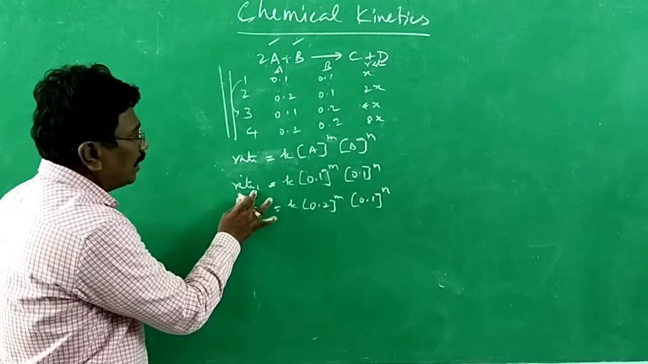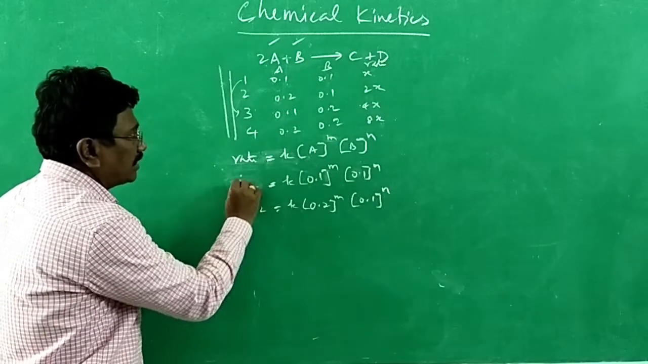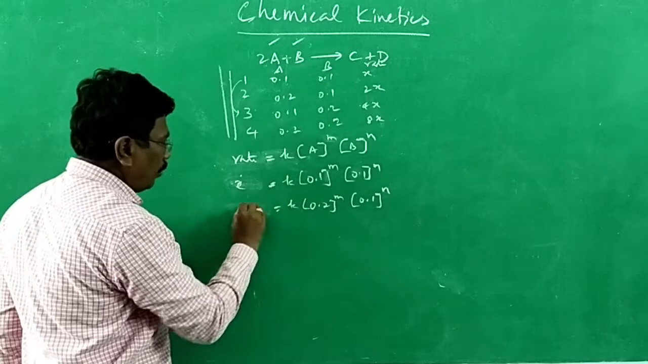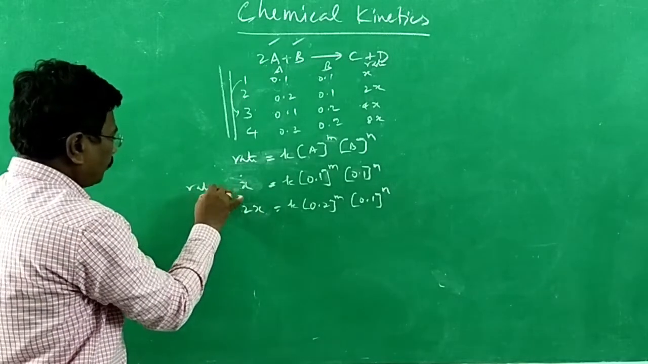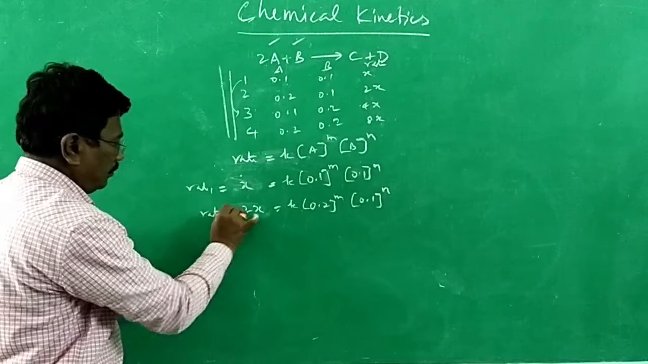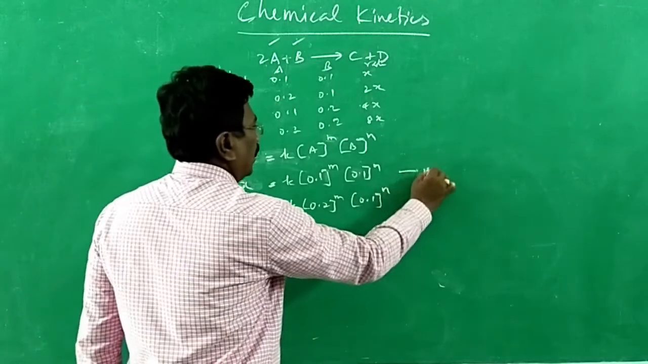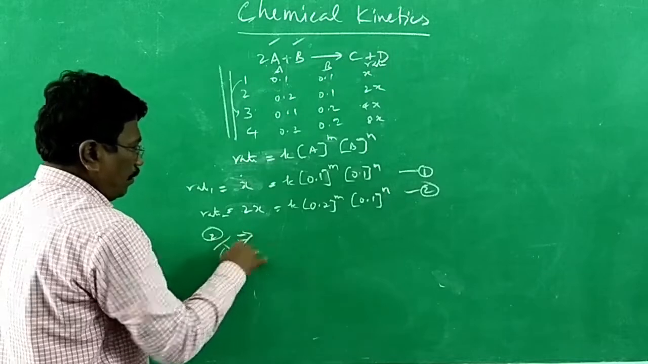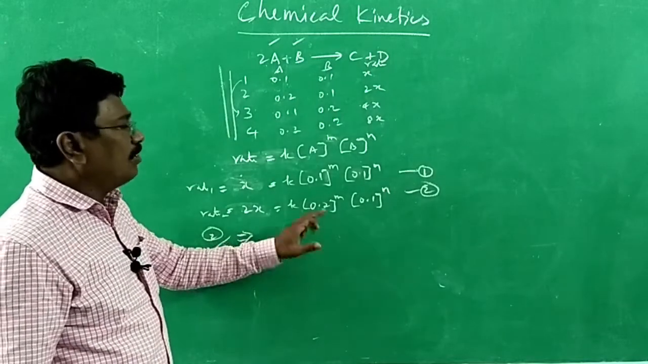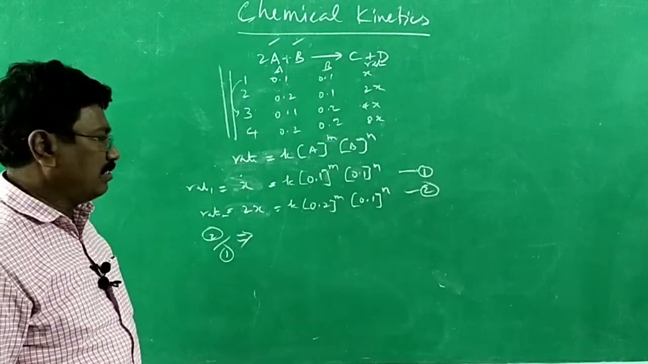Now, what is the value of rate 1? Rate 1 is nothing but x. Rate 2 is nothing but 2x. Correct? First rate, second rate. Let it be equation 1 and let it be equation 2. If I divide equation 2 by 1, what will happen? Why 2 by 1? It is the higher value, therefore I have taken it in the numerator, that's all.